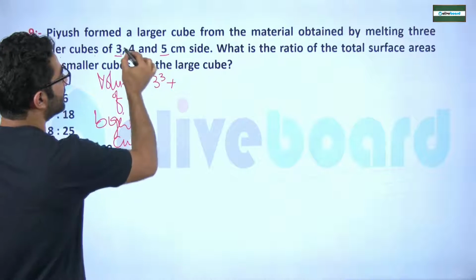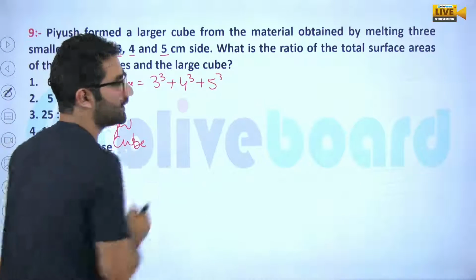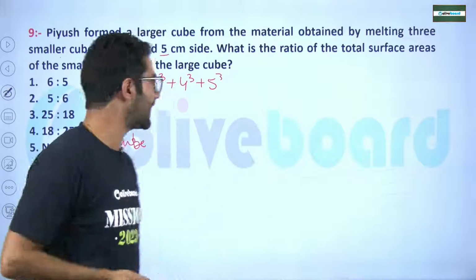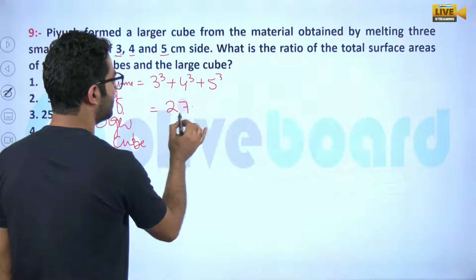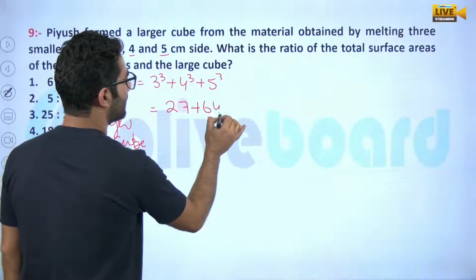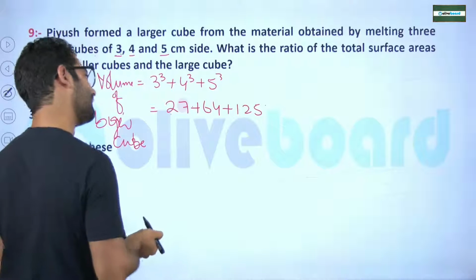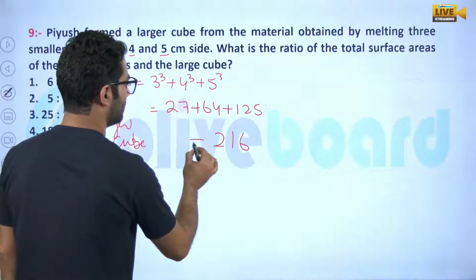Sir, 3 cube plus 4 cube plus 5 cube, because they are melted and combined to make a bigger cube. It will be nothing but 27 plus 64 plus 125. Good. So 11, it will be 216.